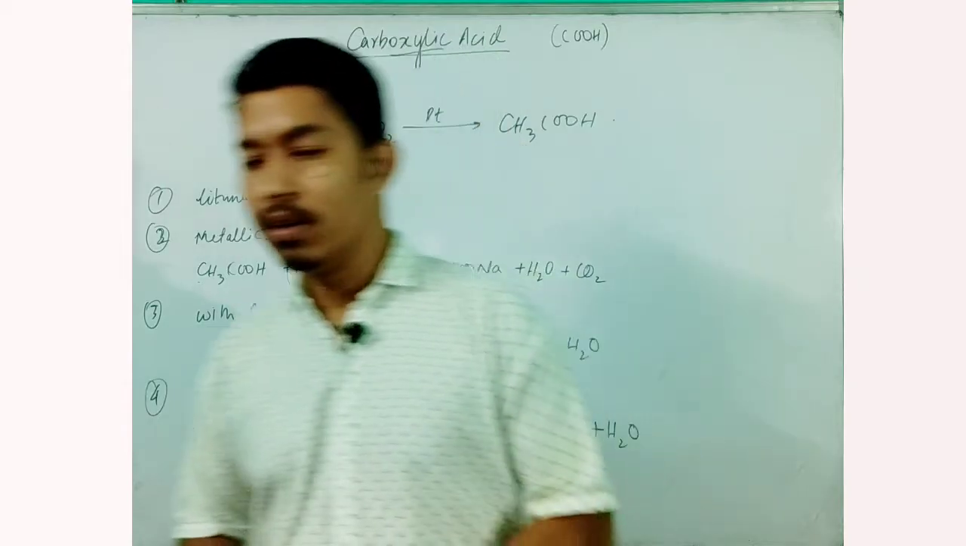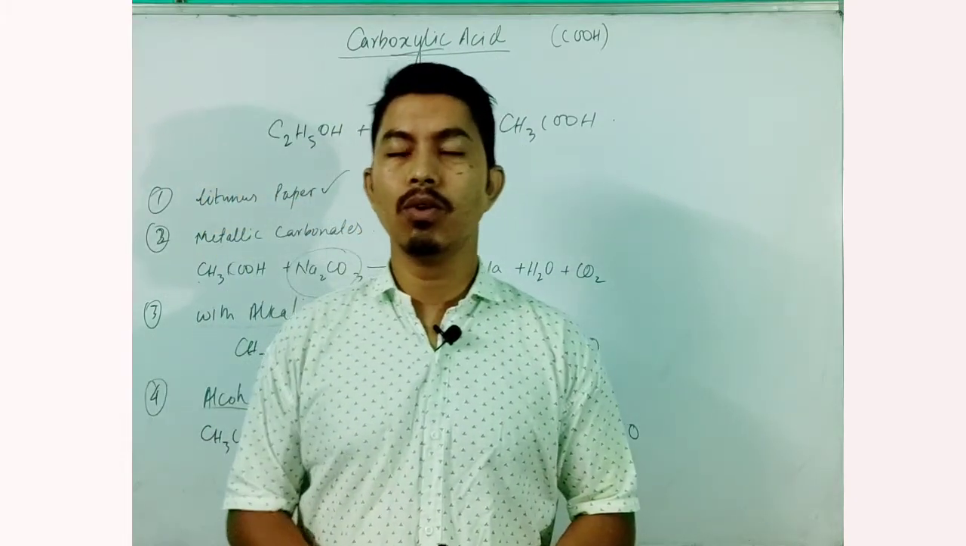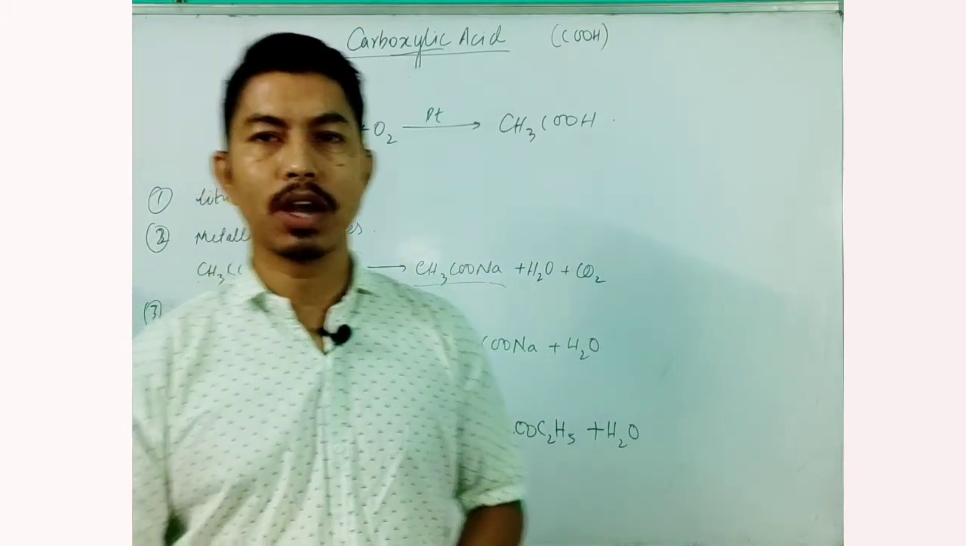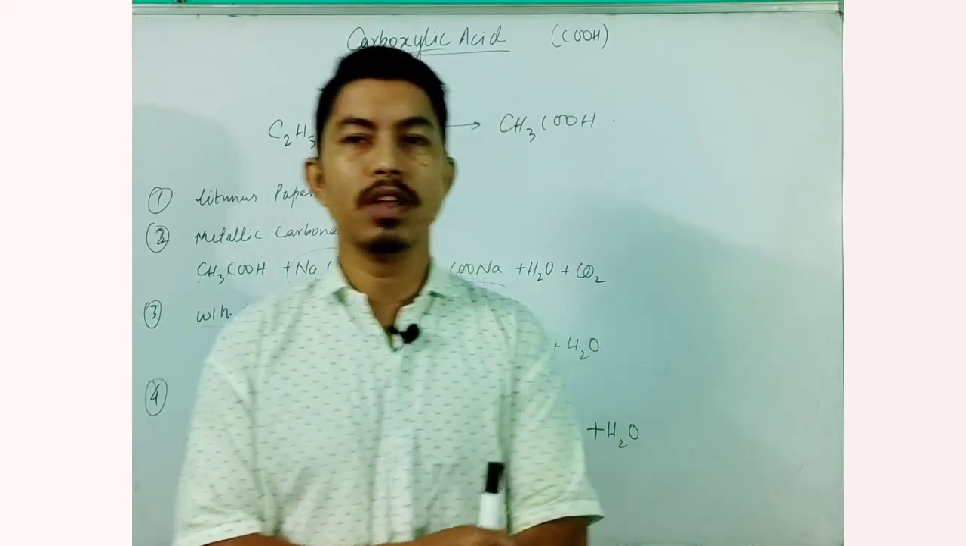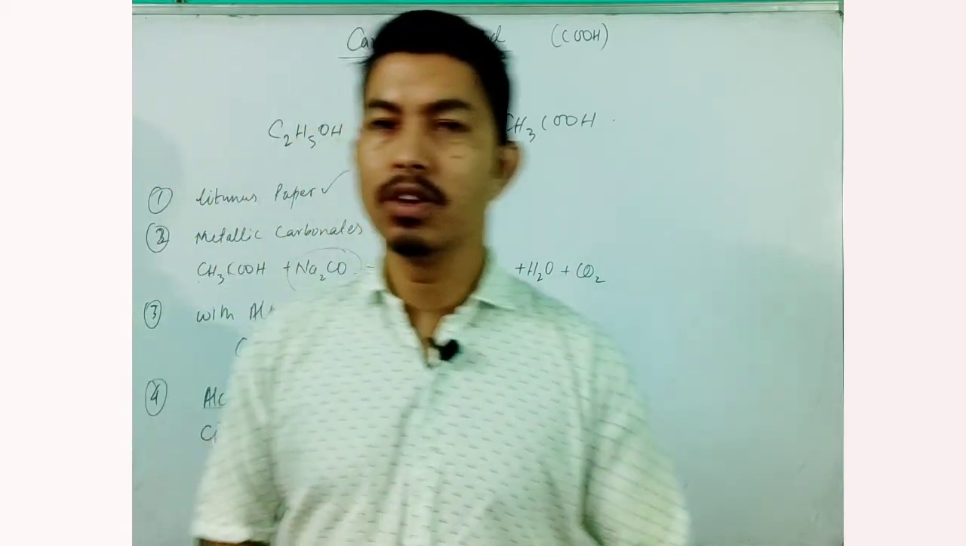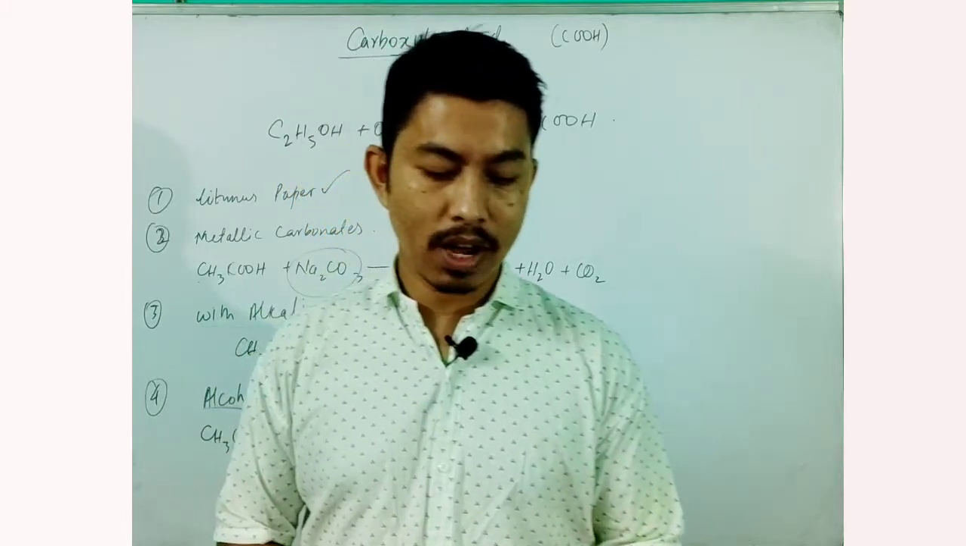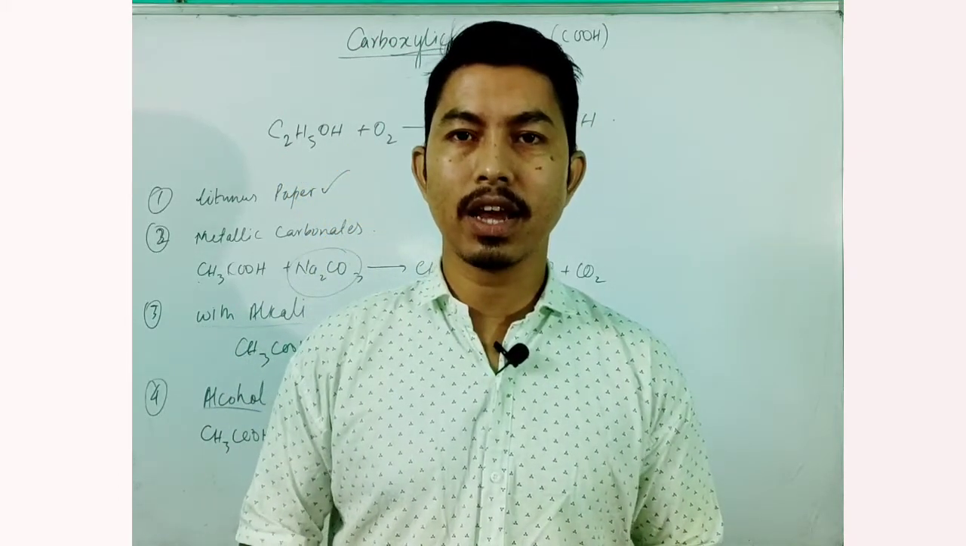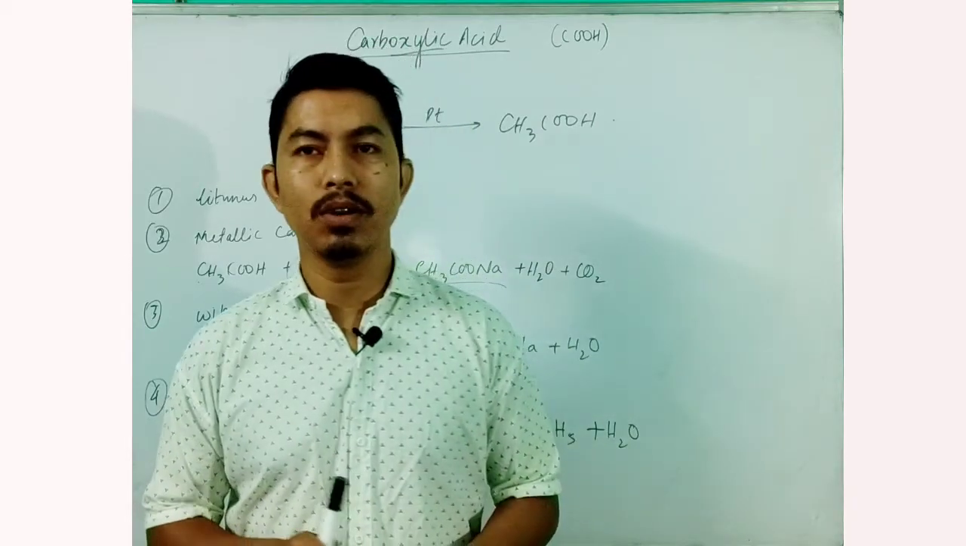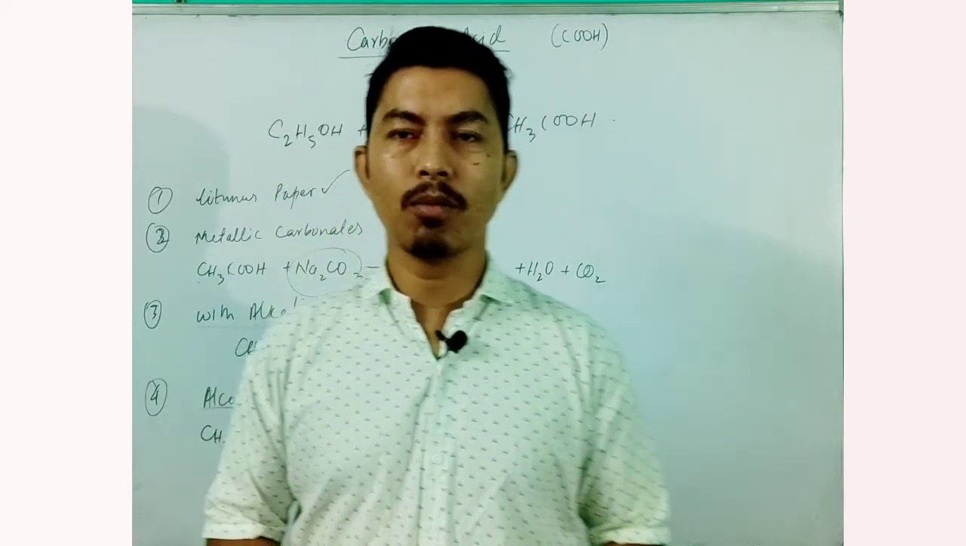Now coming to the uses, you may go through a book and learn a few of the uses of carboxylic acid. Now this is the end of your chapter on organic chemistry, where we have learned about the three kinds of hydrocarbons, alkane, alkene and alkyne, and today we learned about alcohols and carboxylic acids.